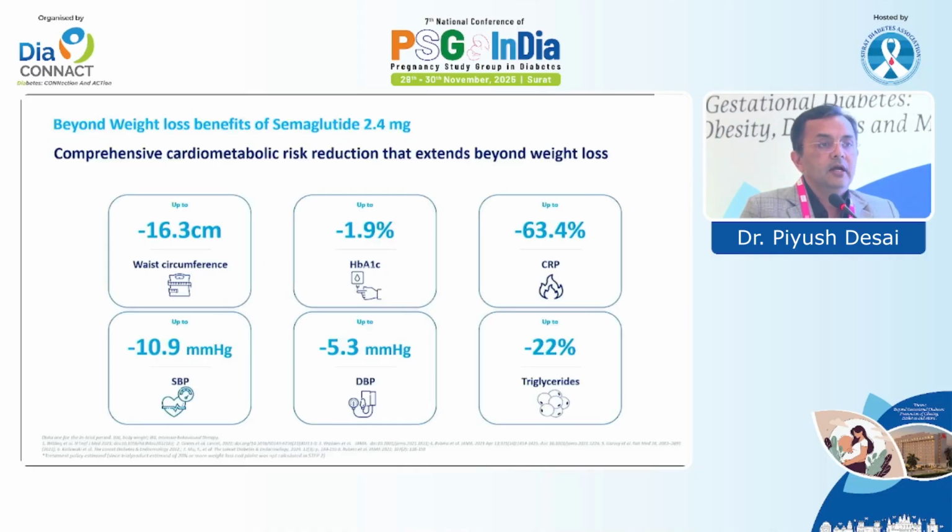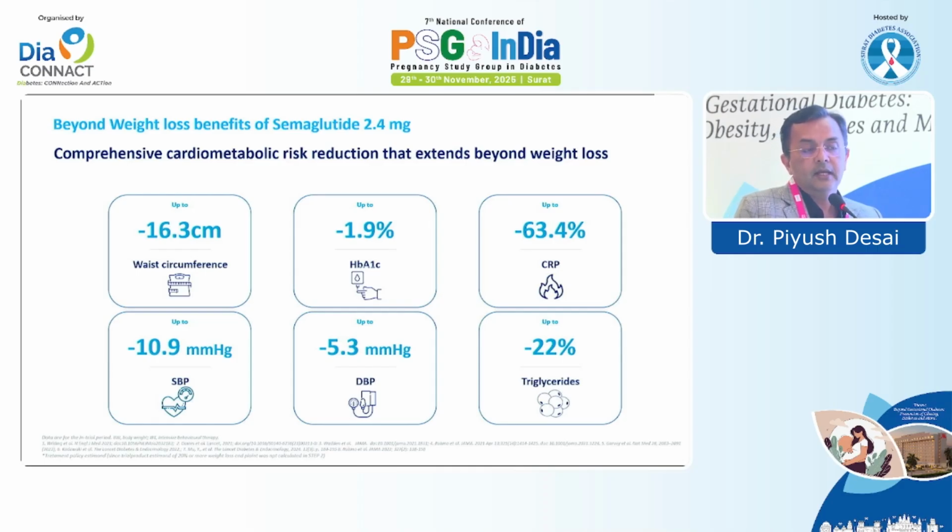Now, along with weight loss, what are the other benefits semaglutide offers? Reduction in waist circumference, because I have shown you we have more abdominal circumference, we are abdominally obese rather than overall obese people: 16.3 centimeter waist circumference reduction. HbA1c reduction 1.9%, after insulin the strongest agent we have.